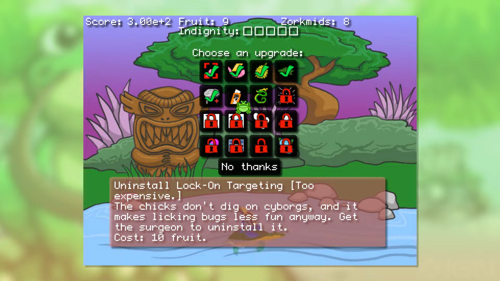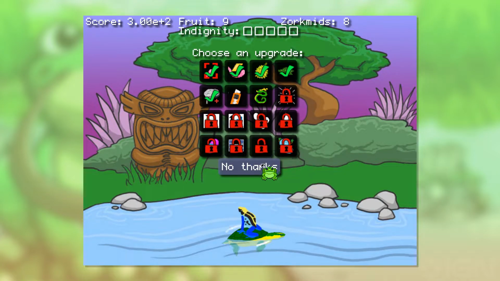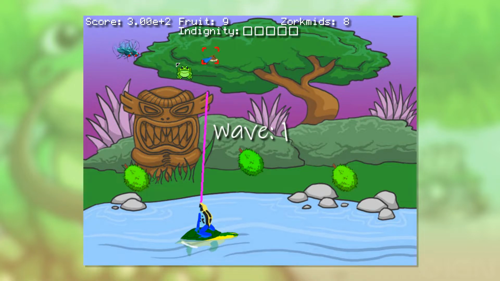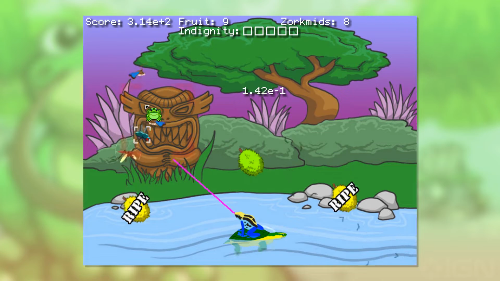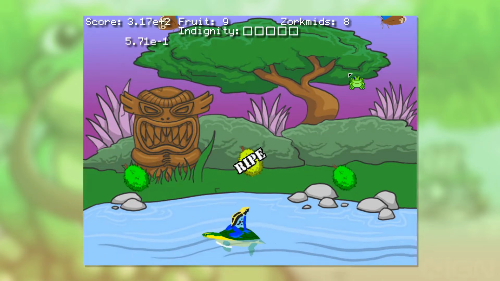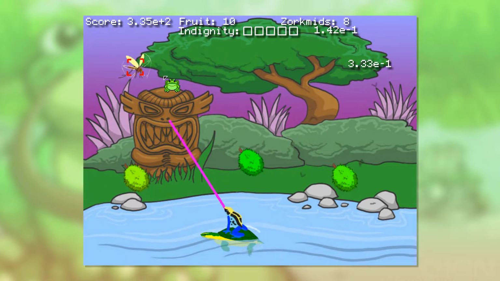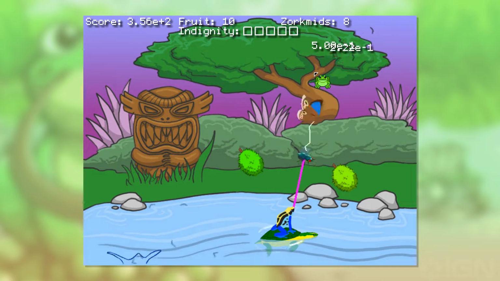Ever since we got the lock-on targeting, it's made the game less fun. And, apparently chicks don't dig cyborgs, so we won't tell them about the cyborg brain. Now, unfortunately, we don't have enough fruit to uninstall our lock-on tongue, so we'll have to continue playing the game like a baby. Lock-on, seriously? I can't believe we ever thought this was cool. This just makes the game super easy. We don't get to show off our skill, our pure skill at this game. We've been cheating this entire time.